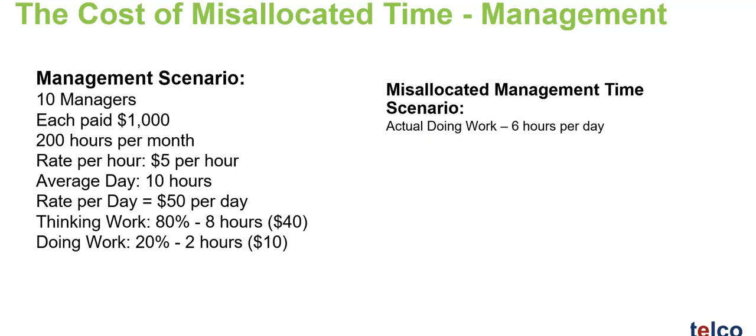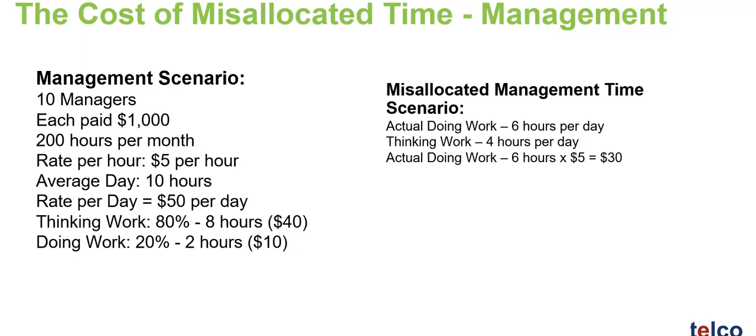Let us say that instead of doing only 2 hours of doing work, the manager actually spends 6 hours per day doing the doing work, which is stuff that should be done by the people that they manage in their line function. Because they spend 6 hours out of their 10-hour day doing work, they've only got 4 hours to spend on thinking work, where they should be spending 8 hours doing thinking work.